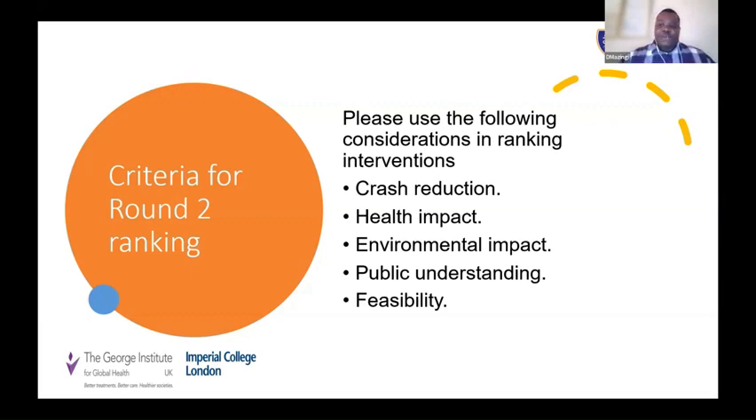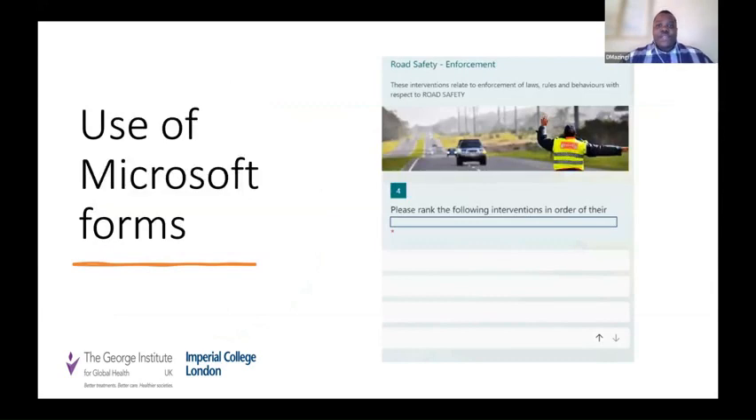And then feasibility, which is a key barrier that was identified. How feasible is the intervention in the environment, in the country, in the setting that we're working? So this is what the form will look like. It's a Microsoft form, and you will get a question that involves a certain domain of road safety and a certain domain of air quality. And you will basically get some options, as you can see here.